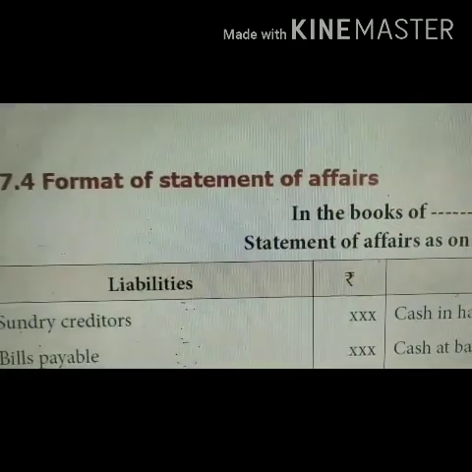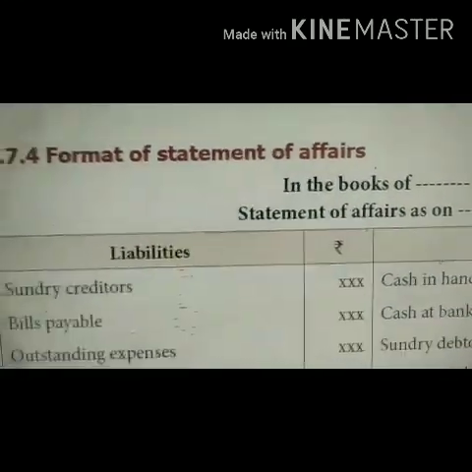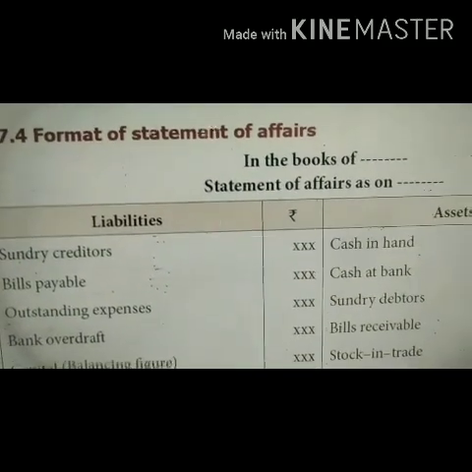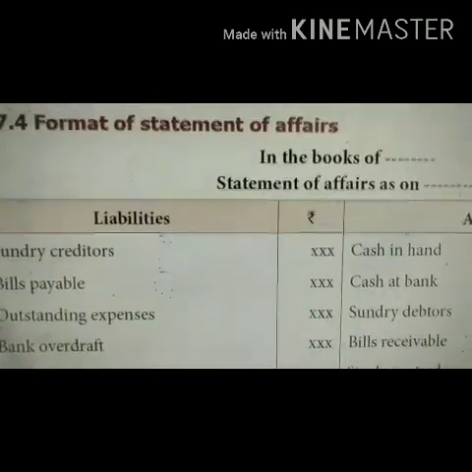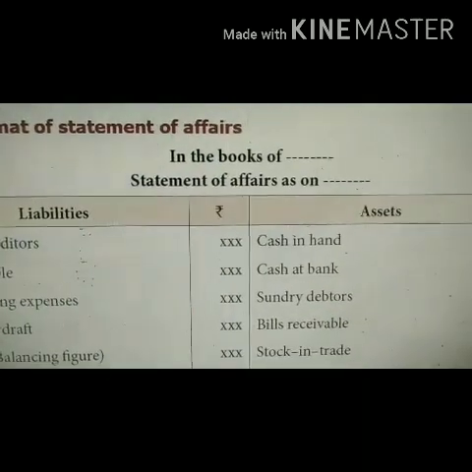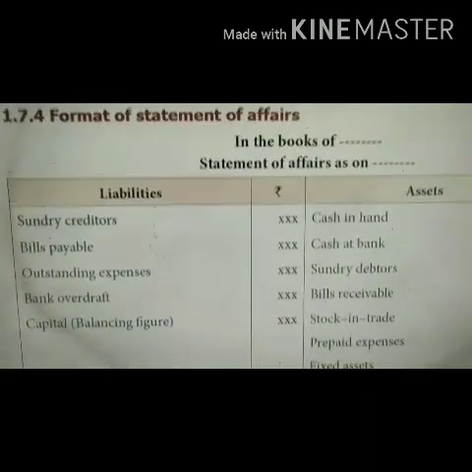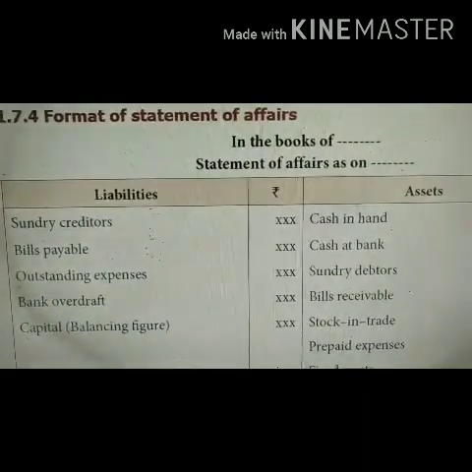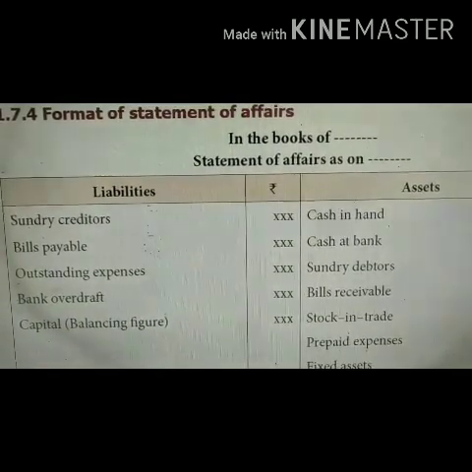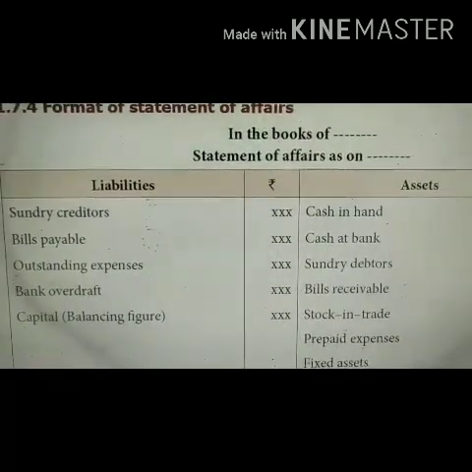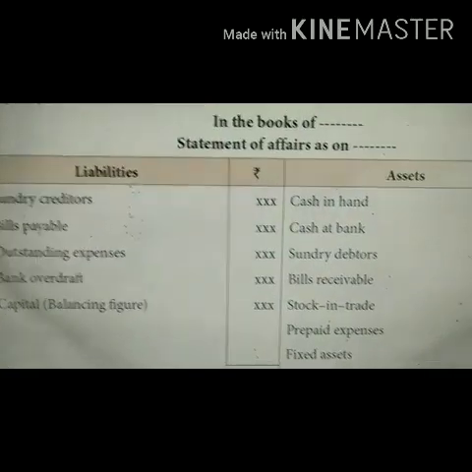Just look into the format of the statement of affairs. As I told you, you will be having all the liabilities on the left side and assets on the right side. Sundry creditors, bills payable, outstanding expenses, bank overdraft on the liability side, on the left side.